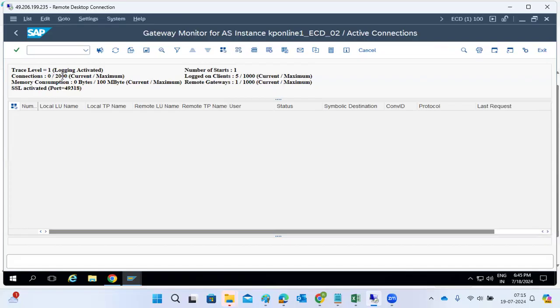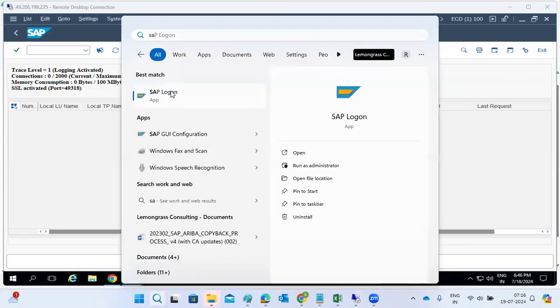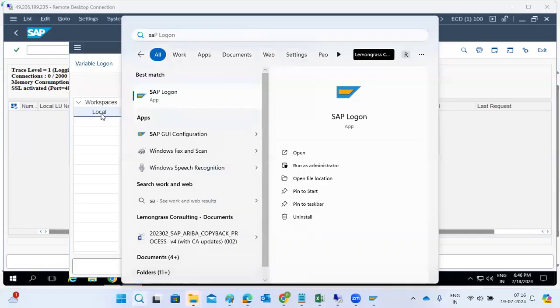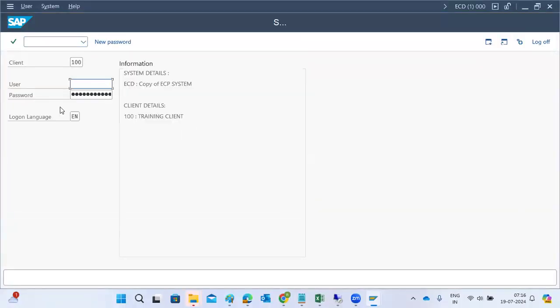So that is the gateway work process. It will reject the connections in case they are not valid. That will happen in the system. Here you can see how many connections are initiated externally. Also, suppose I log in in a different way, then we can see how many connections are initiated. The connections list from outside of the server will be initiated here.